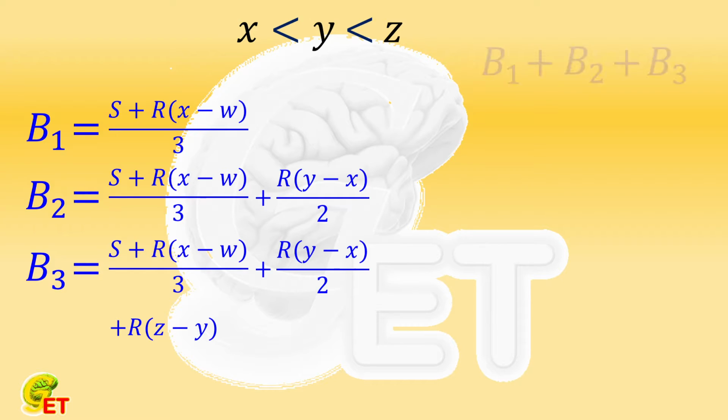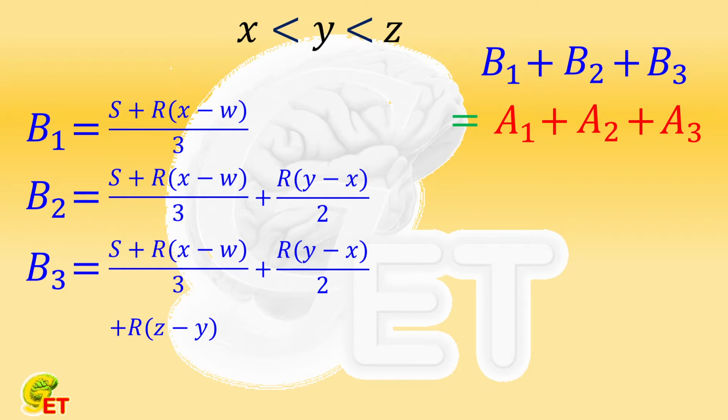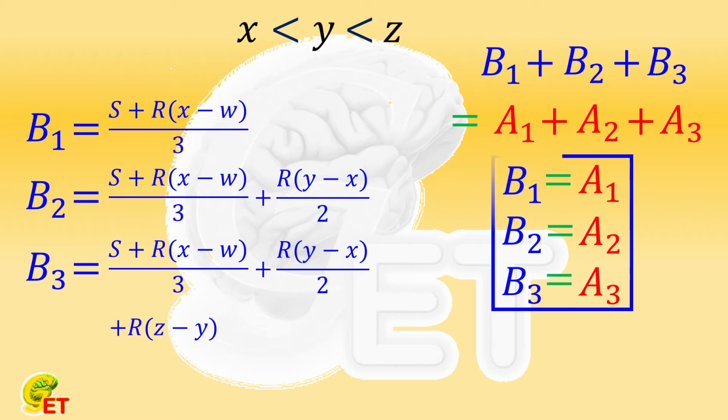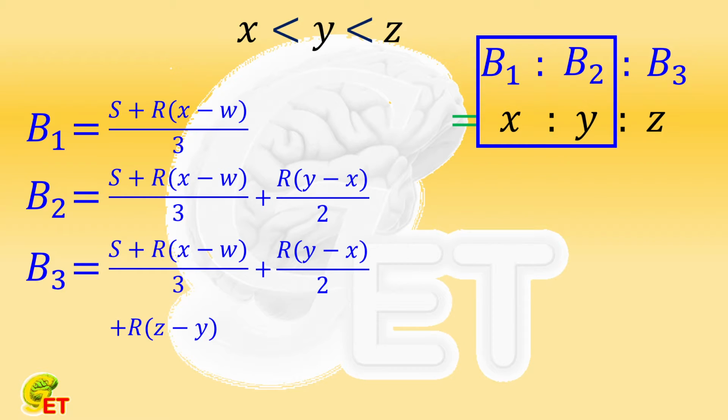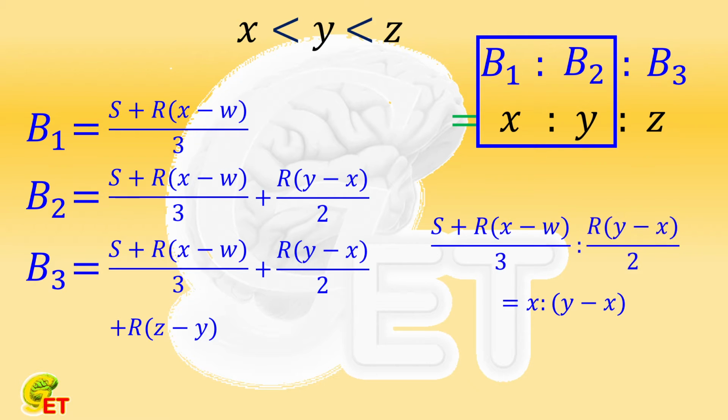Because B1 plus B2 plus B3 is equal to A1 plus A2 plus A3, the case where A1 equals B1, A2 equals B2, and A3 equals B3 is equivalent to the ratio of B1 to B2 to B3 being equal to that of A1 to A2 to A3, which is equal to the ratio of X to Y to Z. Let's first handle the part that B1 to B2 is equal to X to Y. That is, B1 to (B2 minus B1) is equal to X to (Y minus X). Namely, the ratio of 1/3 of (S plus R times (X minus W)) to half of R times (Y minus X) is equal to the ratio of X to (Y minus X).